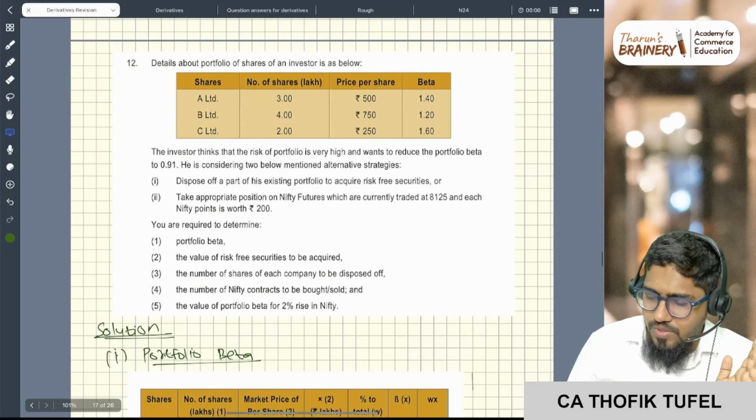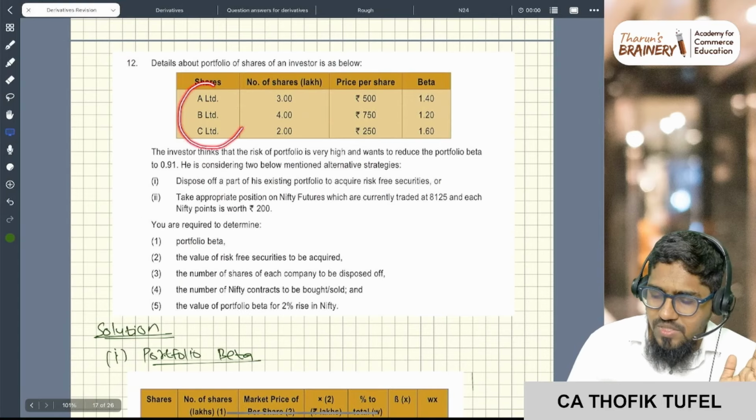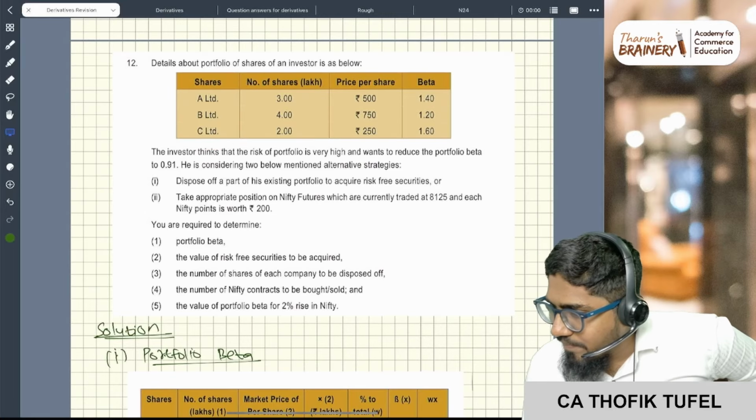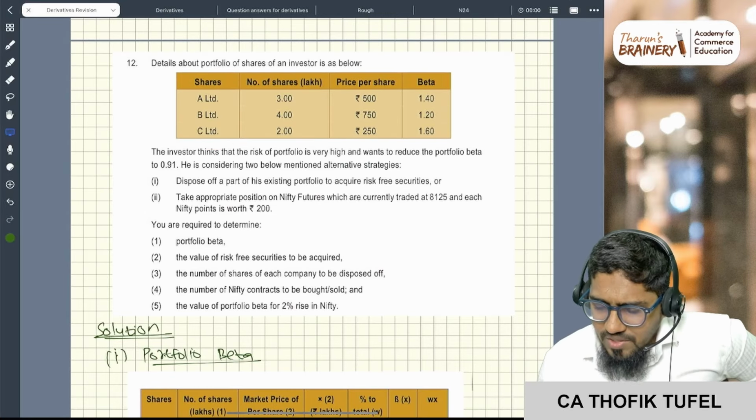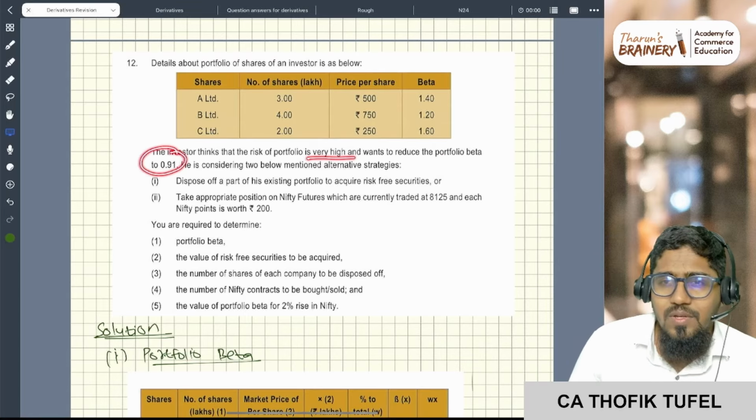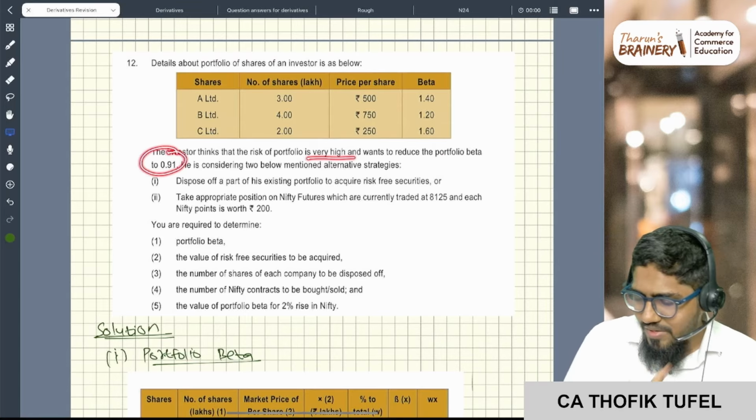Now let's come to the next one, the 12th one. See, A, B, C shares are there. Number of shares, beta, everything is given. Investor thinks that the risk of the portfolio is very high and wants to reduce the portfolio beta to 0.91. Very easy, correct? So same as that question.